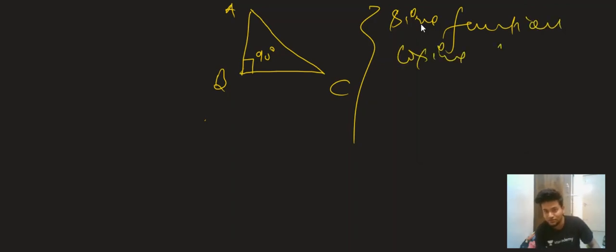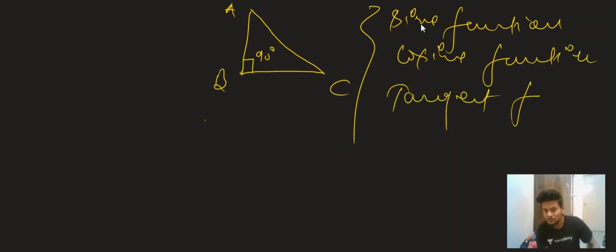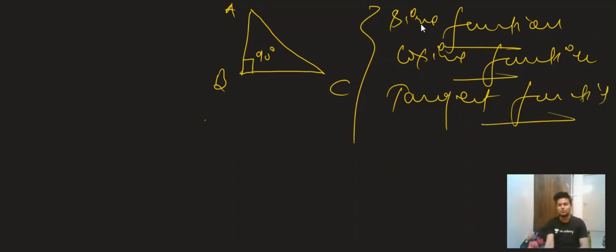There are six of them, in which if we know three, then the other three are very easy. First is the sine function, second is the cosine function, third is the tangent function. Apart from that, three more are there. That is also very easy, I'll tell you about that. If we know these three, then the other three are very easy for you.